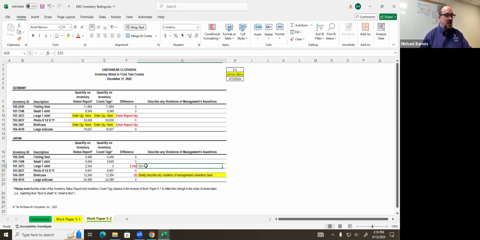But the big distinction here is understanding the difference between sheet to floor and floor to sheet. If we're talking about floor to sheet, we're looking at information that's live. We're looking at evidence that's right in front of us, something that actually exists. We can use what actually exists to determine, did something get recorded? If the answer is no, then there's a violation of completeness. On the other hand, if we look at a sheet, we see what the numbers are, and we go and compare that to what's in the warehouse, and there's nothing there, that's a violation of existence or occurrence. Those are our two primary concerns.